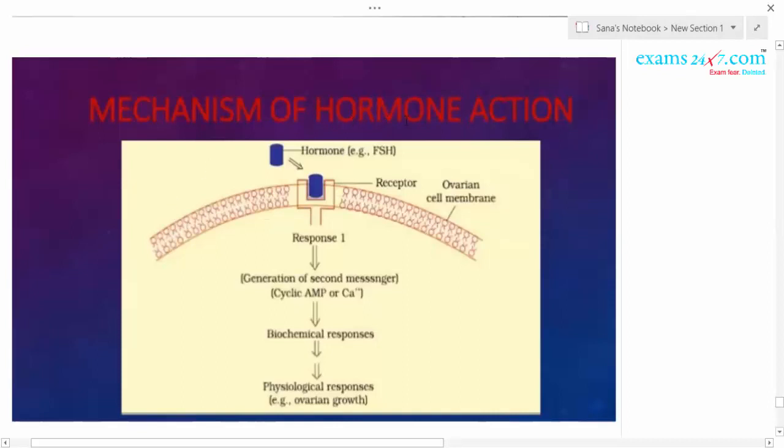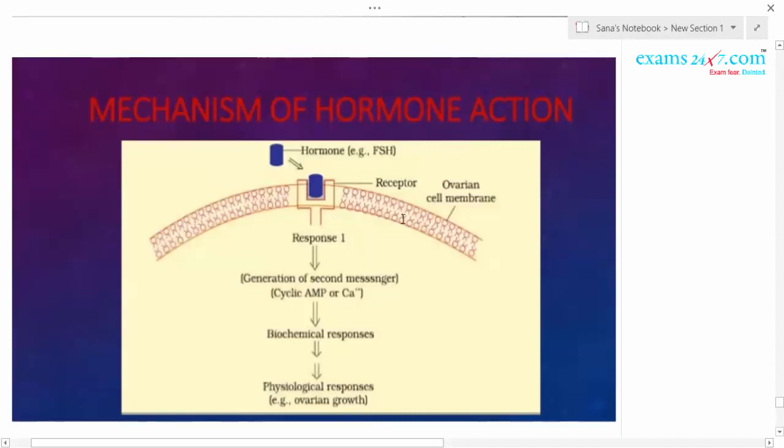So now if you take an example such as FSH, that is follicular stimulating hormone, you know its main target organ is the ovary. It helps in the formation and growth of the follicles, to primary, secondary, to tertiary, etc. This hormone, secreted from the anterior pituitary, passes through the blood and comes to the target organ, the ovary.